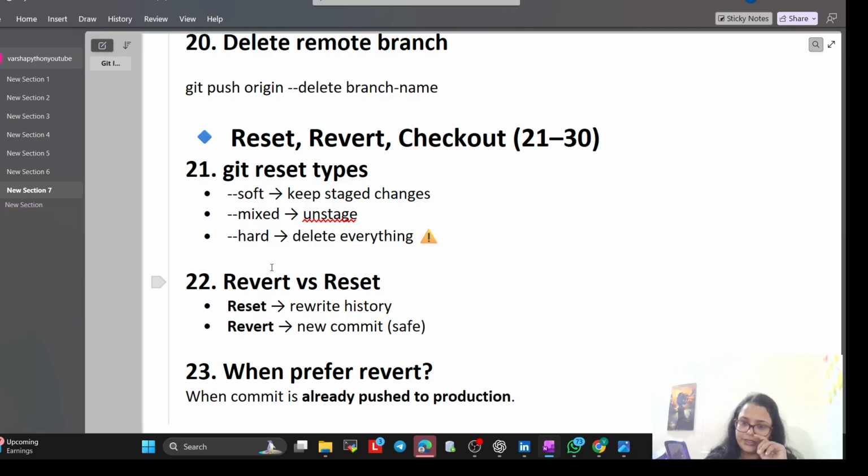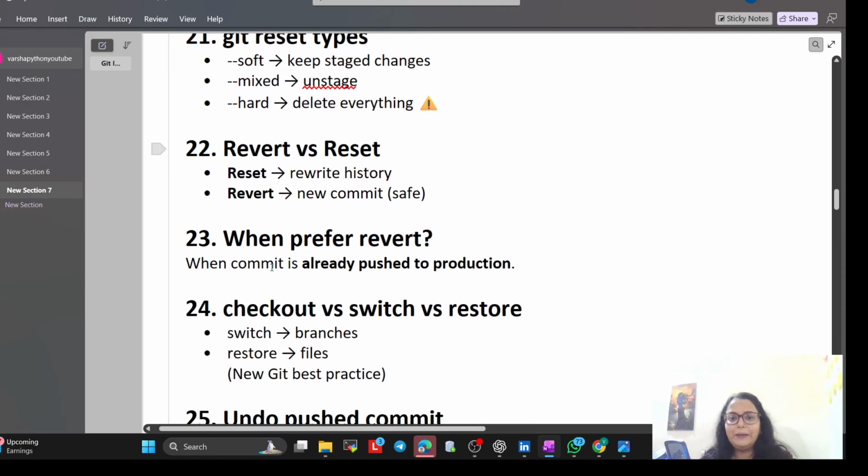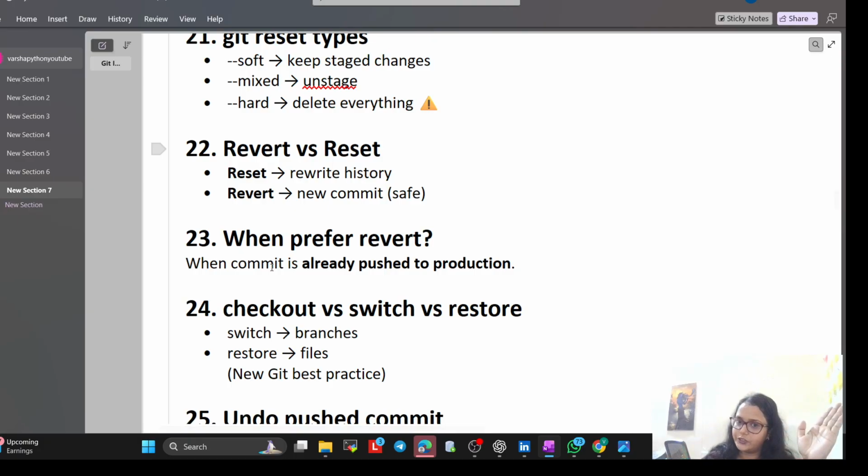So I hope you understand. Now, when do we prefer revert? When a commit is already pushed to production, that time we prefer to revert it. Like if I push a bug to the bank's website, revert is the safe way to fix it without making teammates' computers crash when they try to update.